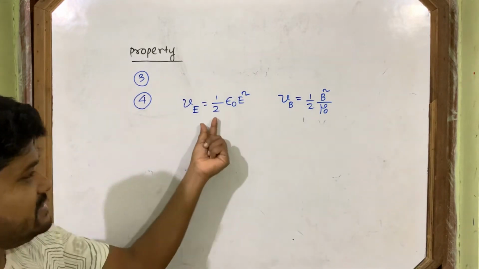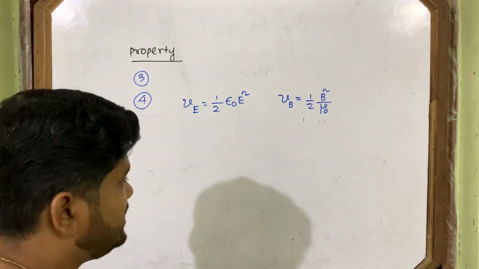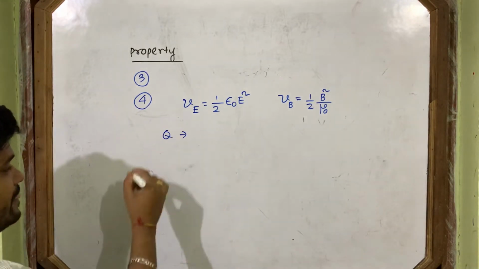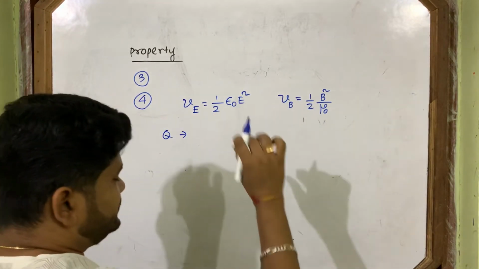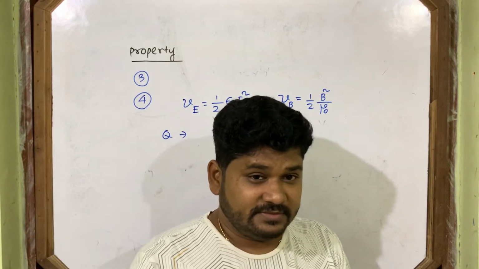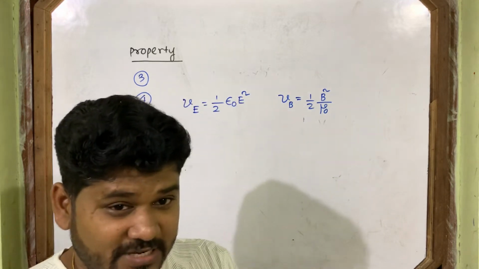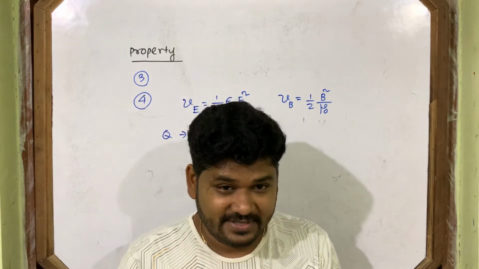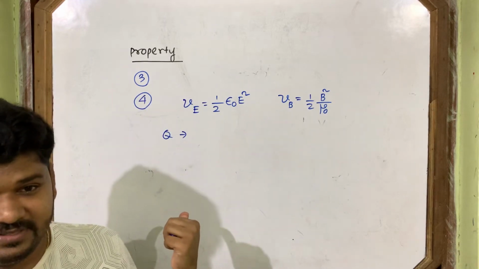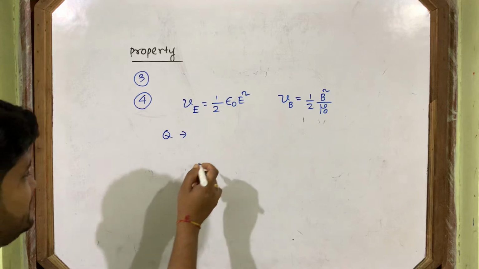Both energies are equal. Let's prove it. The question sometimes comes in the exam: prove that UE is equal to UB. Can you prove this? Then pause the video. Don't look further. Now pause it. Try this question, and then check whether your answer is correct or wrong.